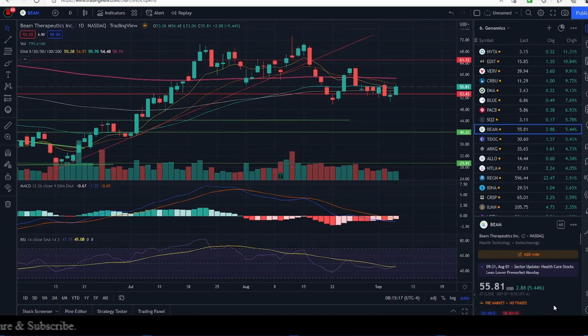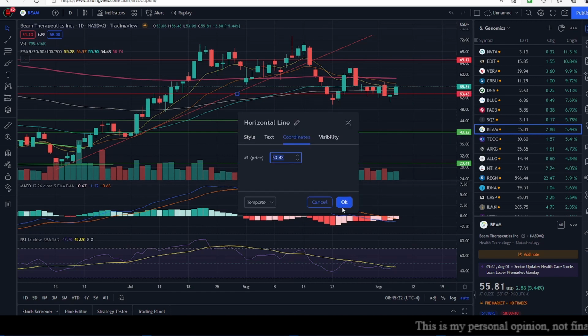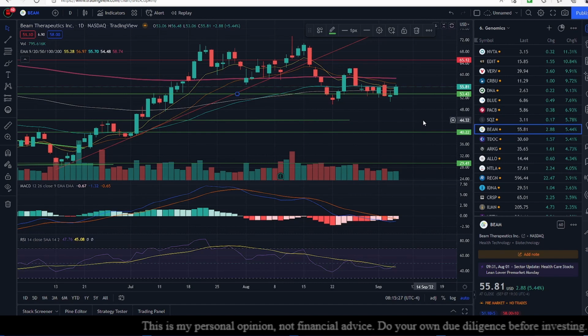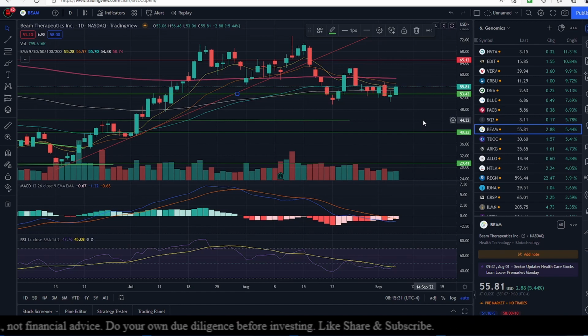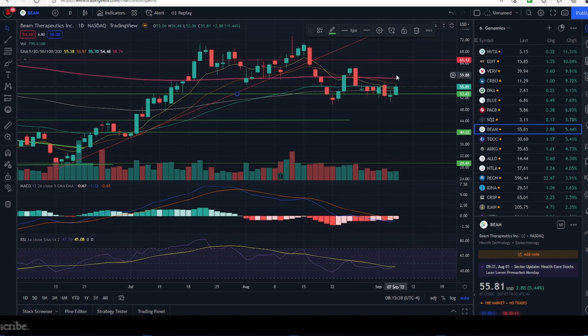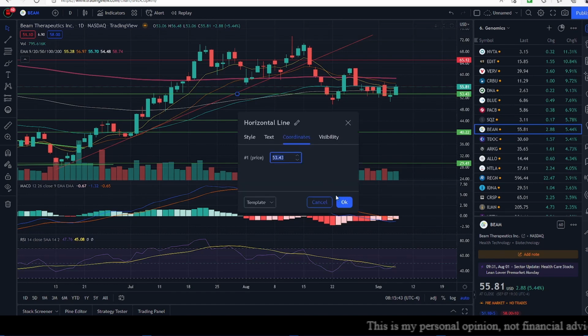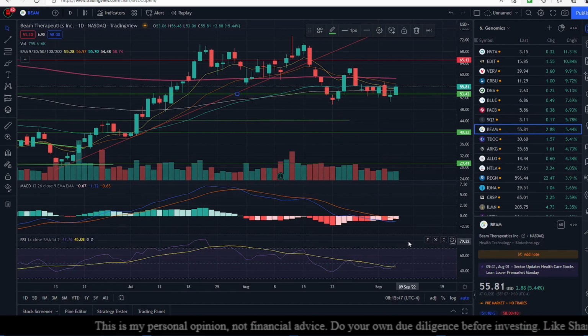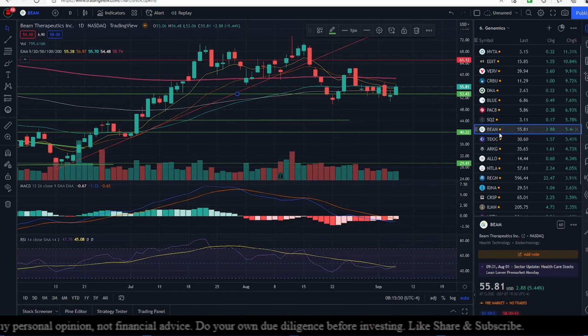Beam is up 5.44% as of yesterday. No trades pre-market, and our resistance at 53.44 is now converted into a support. And our resistance today is going to be the 20-day exponential moving average sitting at 56.97, failing which we have a resistance at 58.74, which is this red line out here, which is the 200-day exponential moving average. So those are our resistances, and our support is going to be at 53.44. Momentum is just below average, so there is a chance that it could pick up or it could fall down, so it's too close to call.